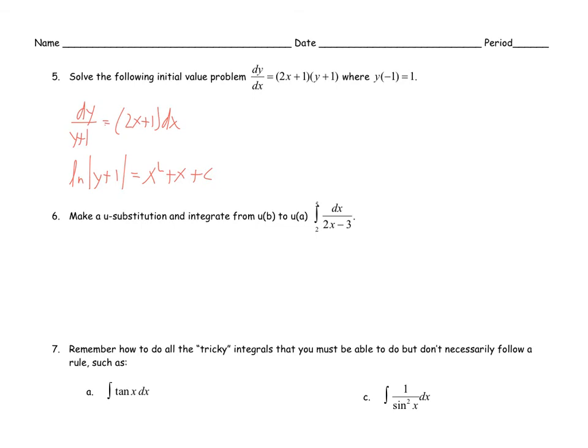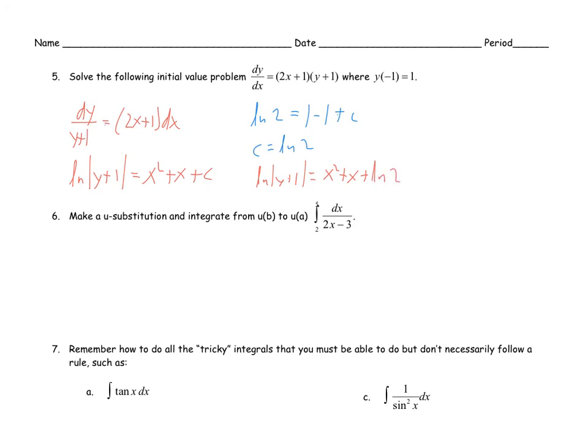Plug in our initial condition. So I'm plugging in negative 1 for x and 1 for y. So I get natural log of 2 is equal to 1 minus 1 plus c. So my c value is natural log of 2. So c equals natural log of 2. So my equation now becomes natural log of absolute value of y plus 1 equals x squared plus x plus natural log of 2.